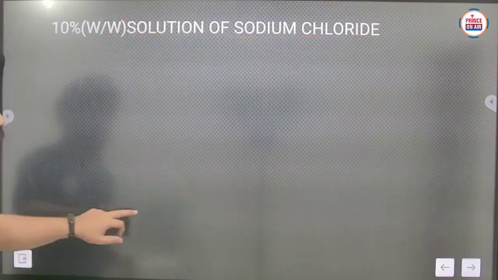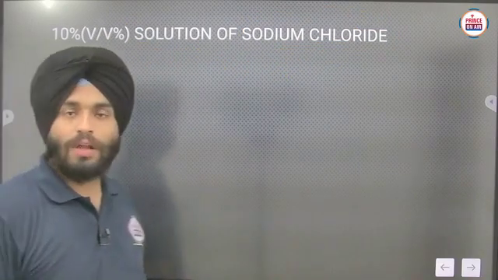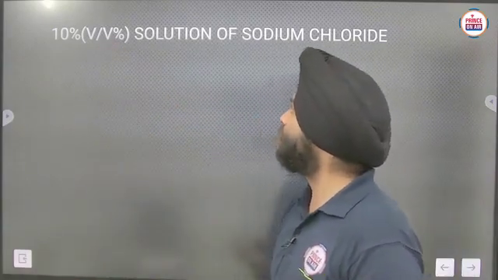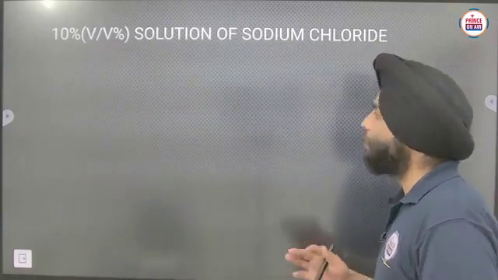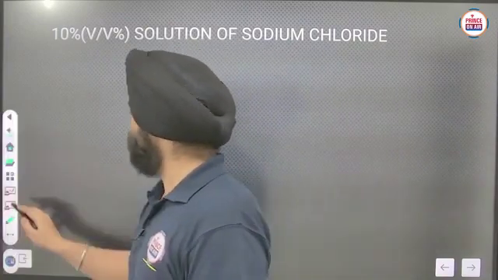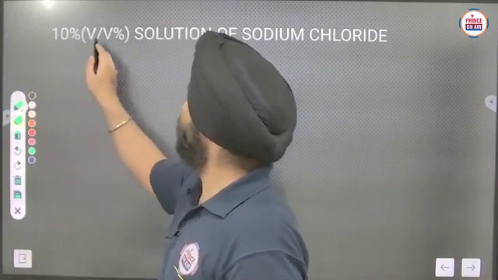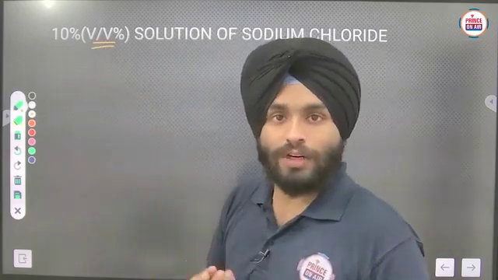One more example we can take for volume. 10% volume by volume percent solution of sodium chloride. It means that for volume, we are using the unit ml.